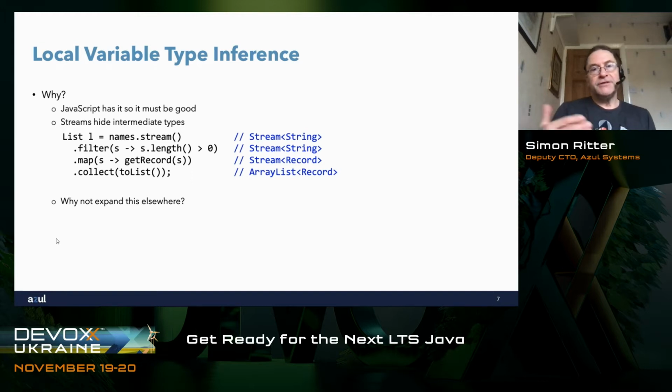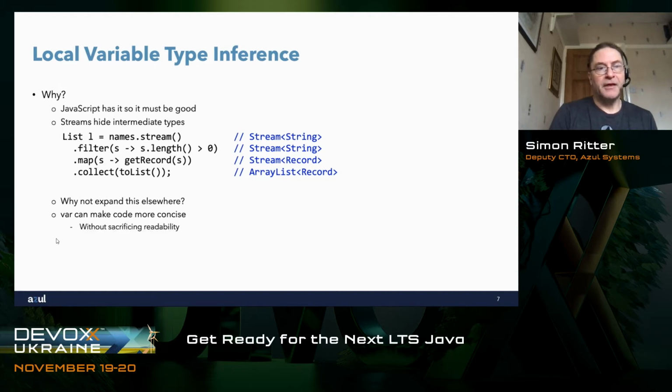So why not take this idea and expand it elsewhere in the Java language? And that's really what local variable type inference is about. One of the things is that we can make code more concise, but very importantly, and we'll come back to this later on, not losing readability.